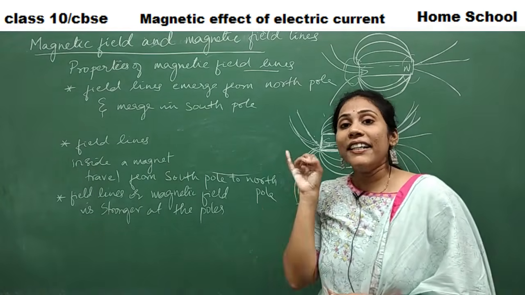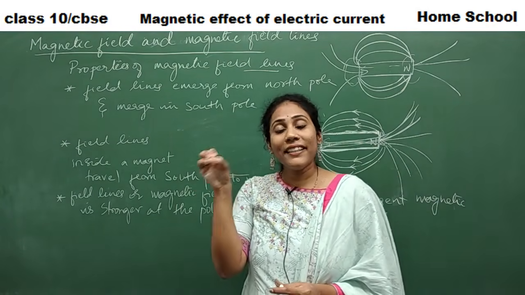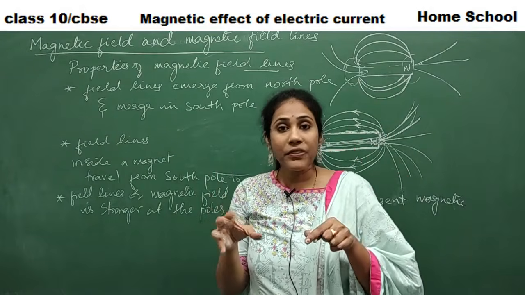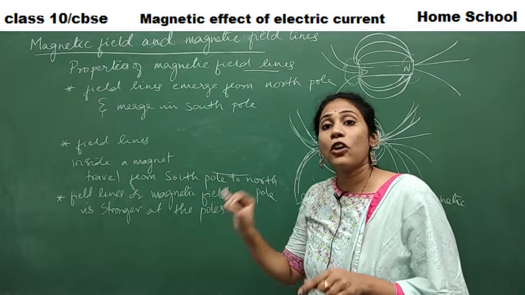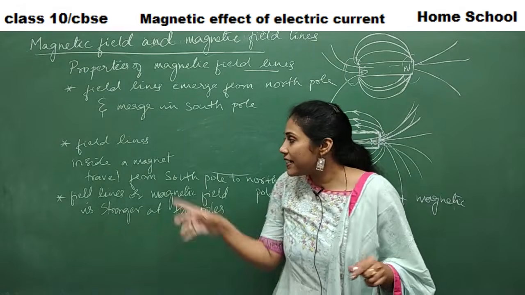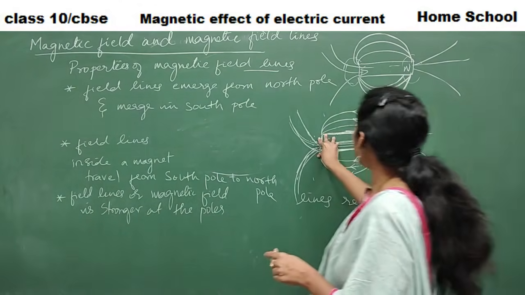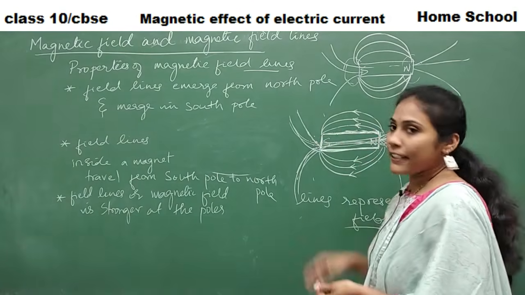That's the reason in the iron filling experiment more iron fillings are collected at the poles. Did you observe that? Why did iron fillings get collected more at the poles? It's because at the poles you will have strong magnetic force.